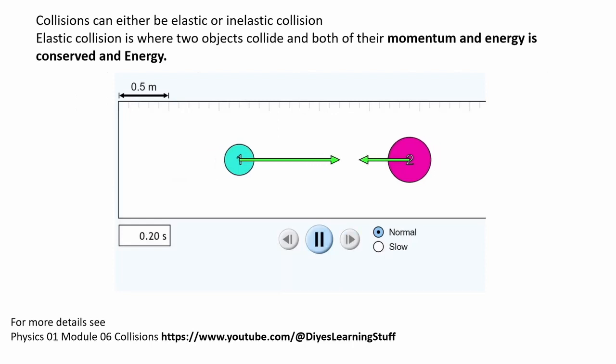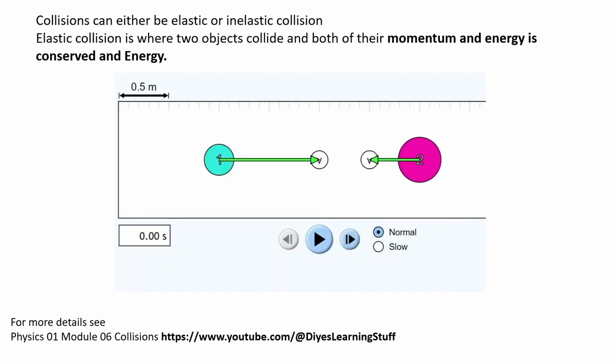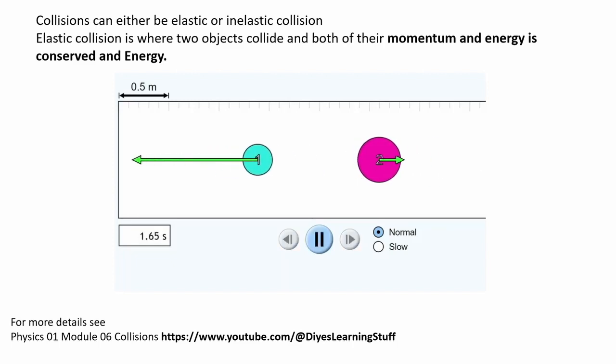Here we have two spheres colliding in two different scenarios. The first scenario is where they collide elastically. Here we see that the spheres separate after collision. In this case, both their momentum and energy, or kinetic energy, are conserved.